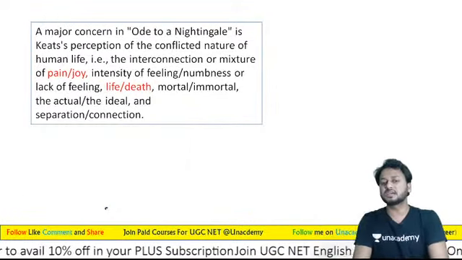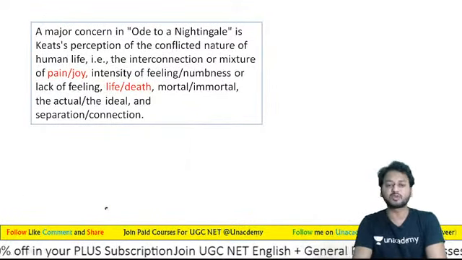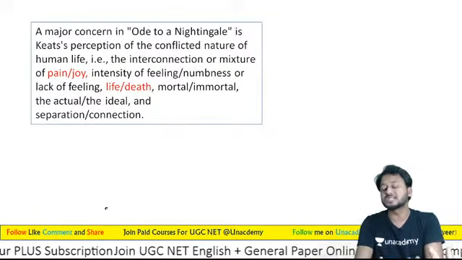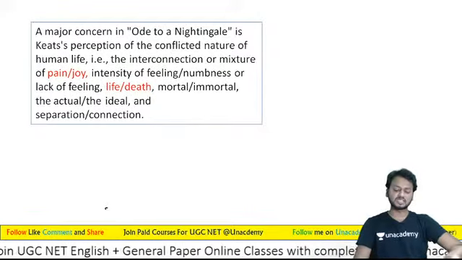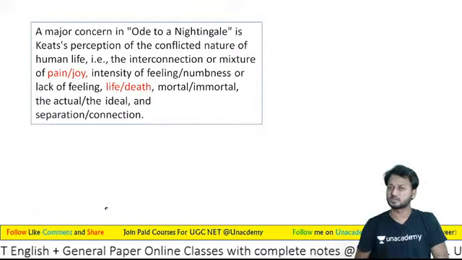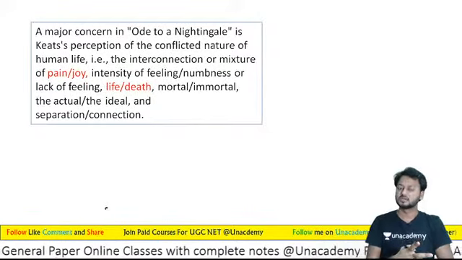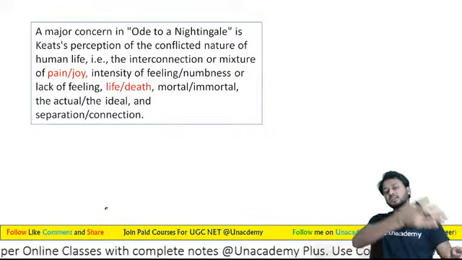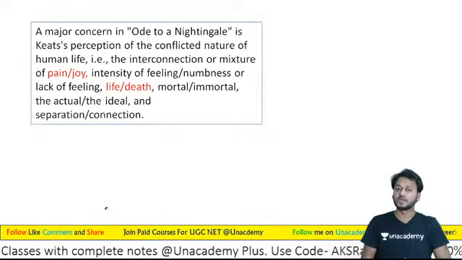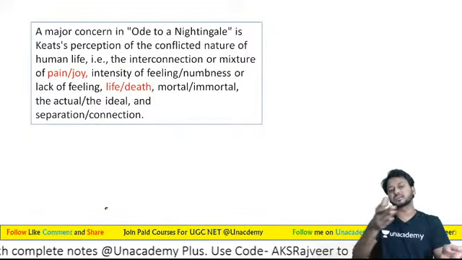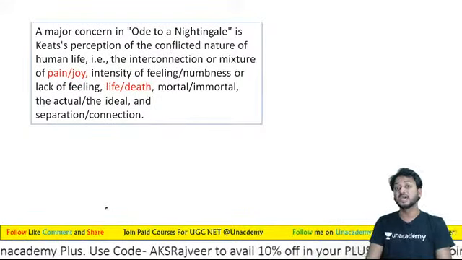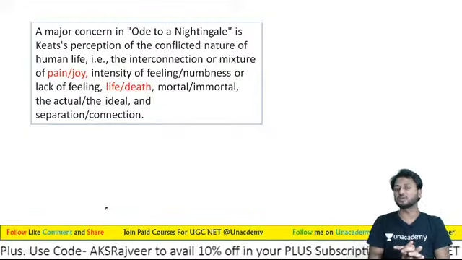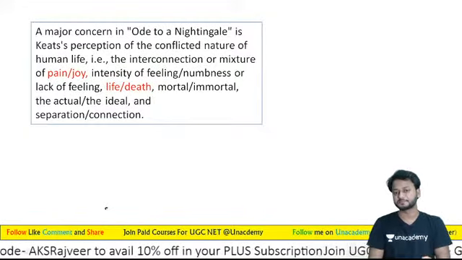And now let us see the major concern in this particular poem. So what are the major concerns in this poem? The major concern, you can see, is two opposite ideas. If one is joyful, then another part is sorrow. If one is death, then another is life. So these two types of conflicting ideas have been explored in this particular poem, Ode to a Nightingale.